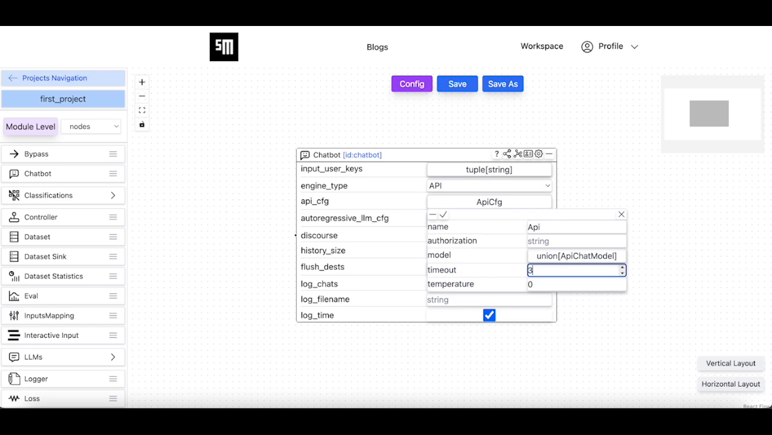For the authorization parameter, you have two options: either leave it blank, in which case we will use our own OpenAI API key, or you could provide your own OpenAI API key.